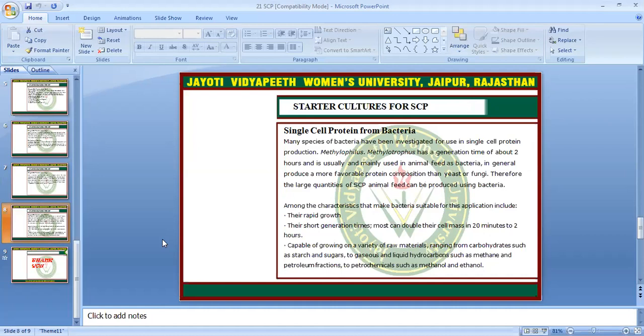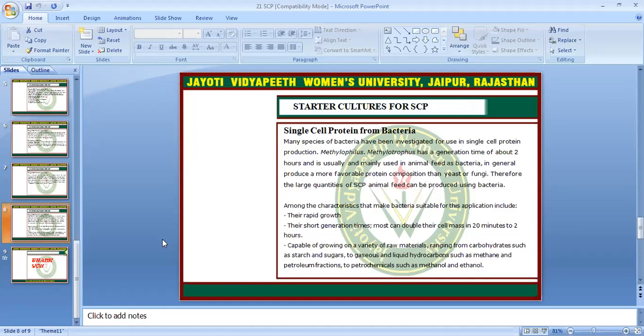Among the characteristics that make bacteria suitable for this application are rapid growth and short generation time. Most can double their cell mass in 20 minutes to 2 hours, and they are capable of growing on a variety of raw materials, ranging from carbohydrates such as starch and sugar, to gaseous and liquid hydrocarbons such as methane and petroleum fractions, and petrochemicals such as methanol and ethanol.